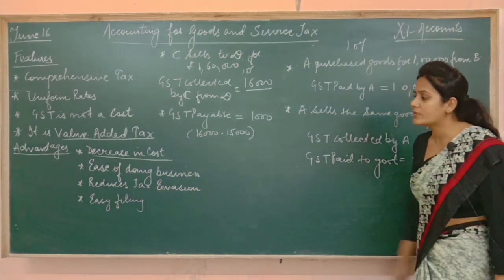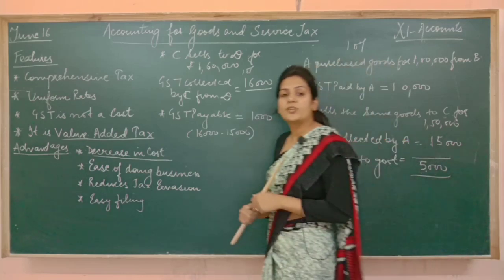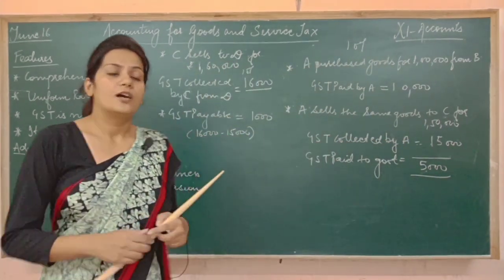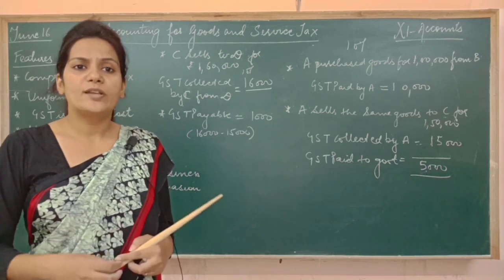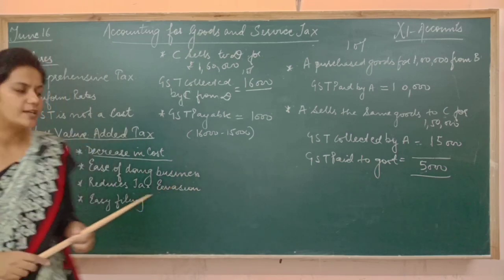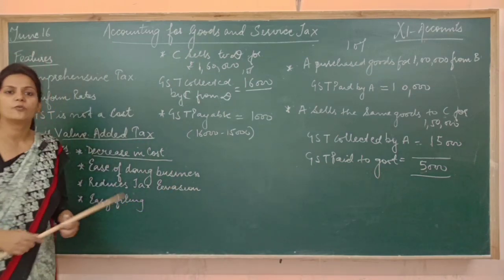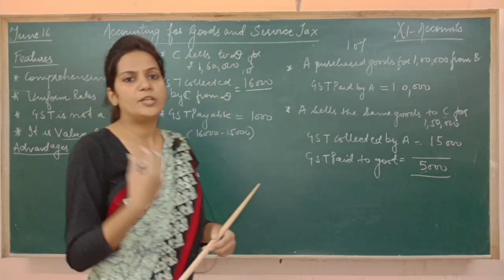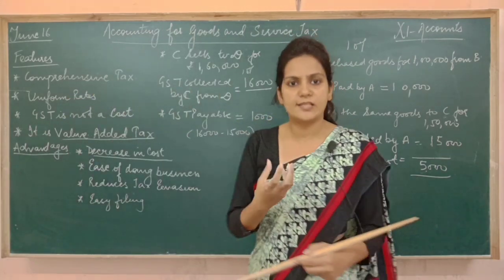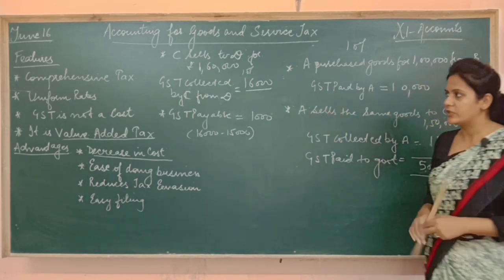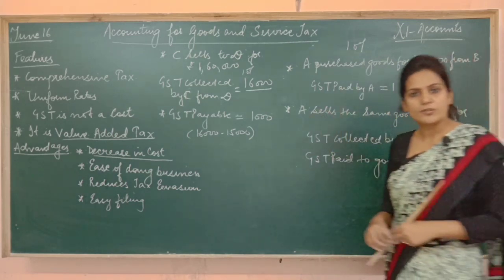And the last of all is easy filing. See, in the previous era, when many taxes were charged, then we had to file so many documents to pay a number of taxes. But now we are charging only one tax, so tax filing has become very easy. Means the method or the procedure of making payment to the government as a tax has become simplified. So I hope this example is clear to you. Features and advantages are also clear to you.